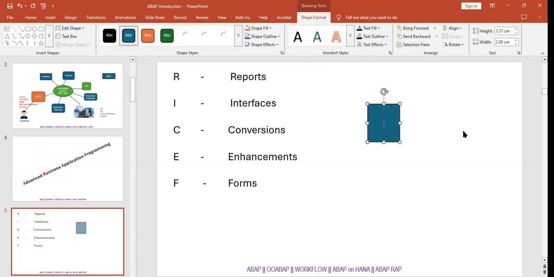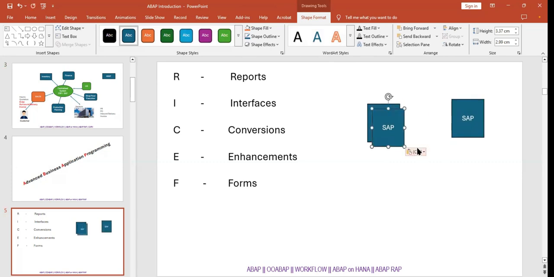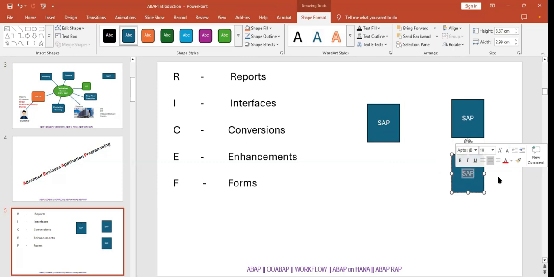Here we have an SAP system, and also a non-SAP system.